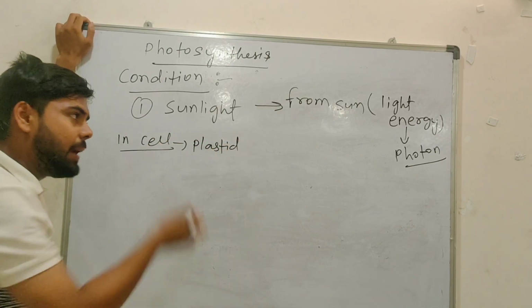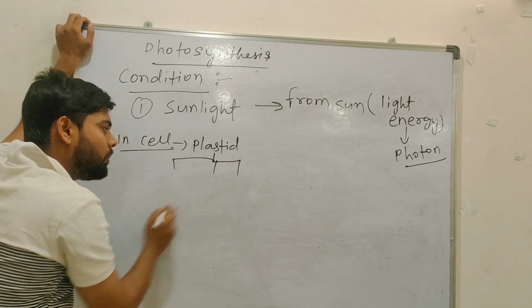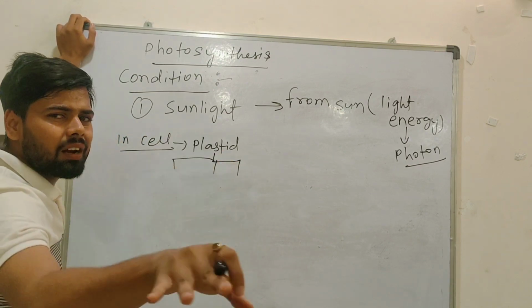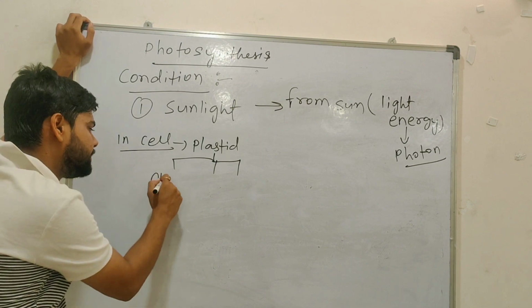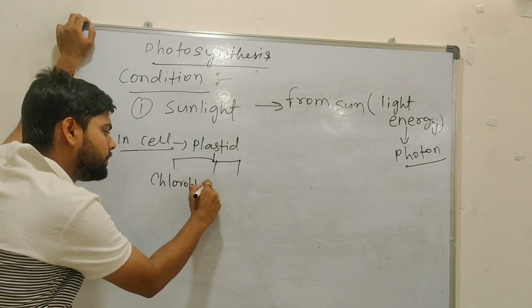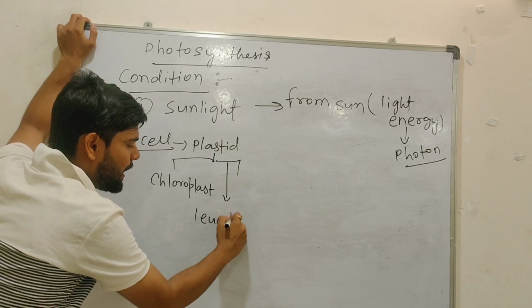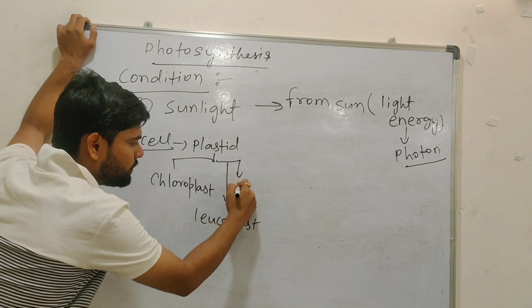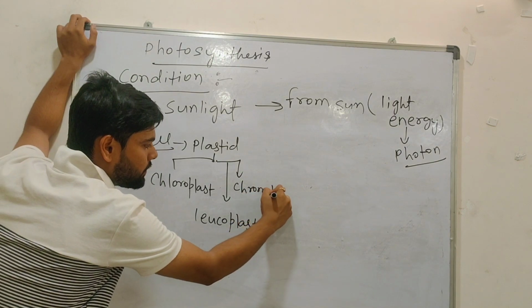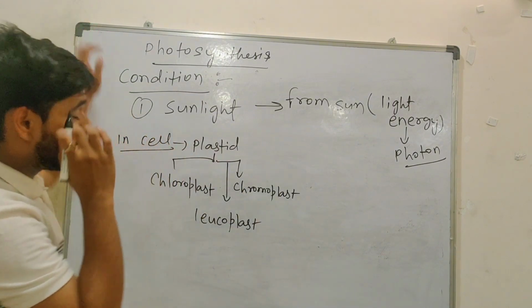Plastids are there. Again plastids are of so many types. So basically up to a standard you need to know only 3 plastids. What is that? Chloroplast. Next one, leucoplast, and third one, chromoplast.